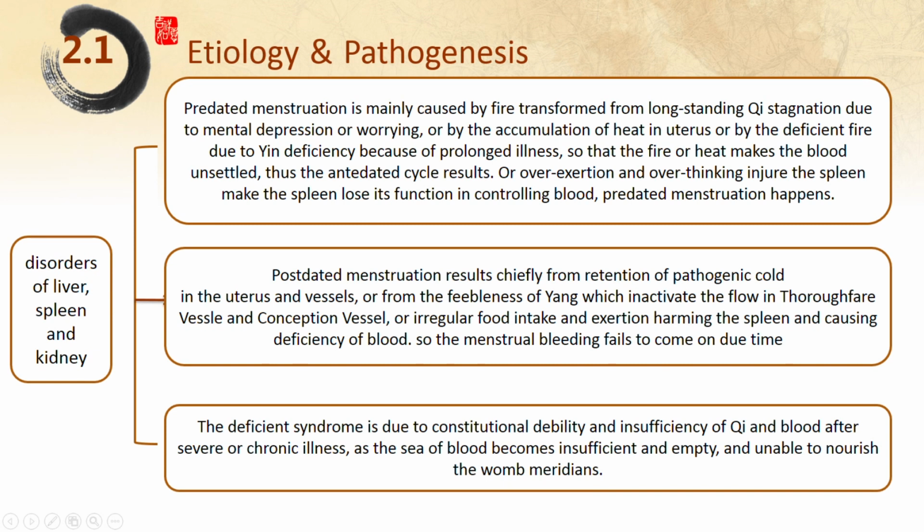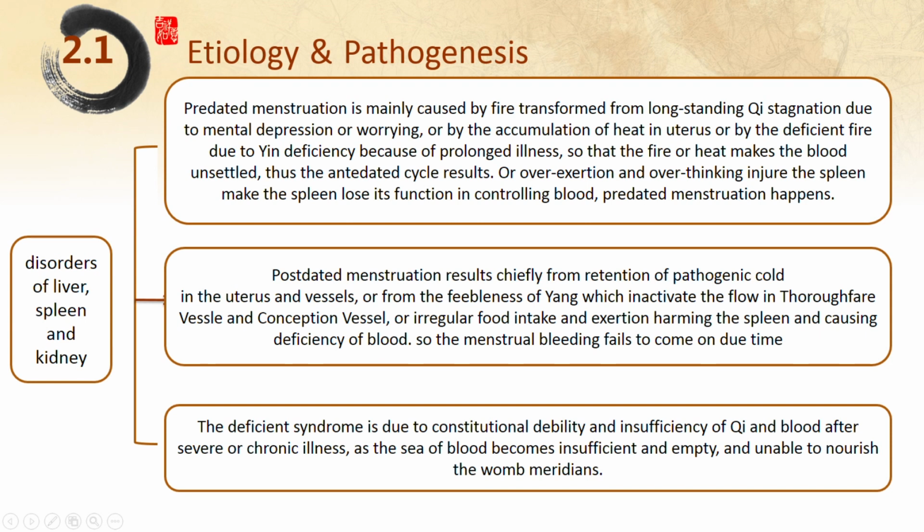Or overexertion or overeating injure the spleen, make the spleen lose its function in controlling blood. Predated menstruation happens. Postdated menstruation results chiefly from retention of pathogenic cold in the uterus and vessels, or from the firmness of yin, which interrupts the flow in the thoroughfare vessel and conception vessel, or irregular food intake and exertion, harming the spleen and causing the deficiency of blood. So, menstrual bleeding fails to come on due time.